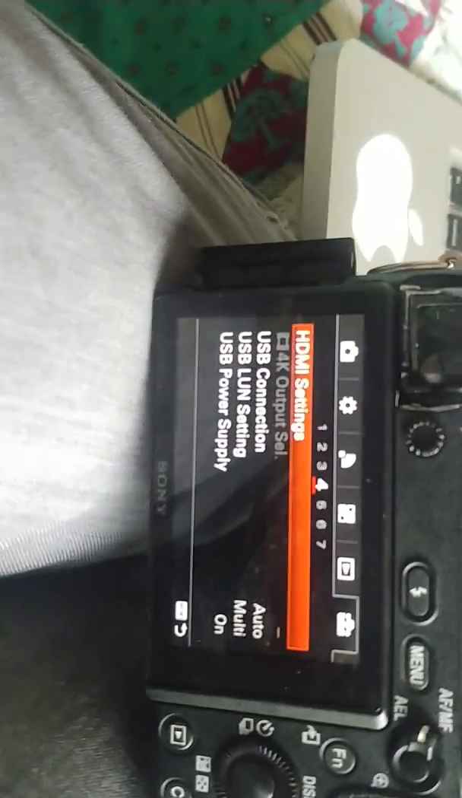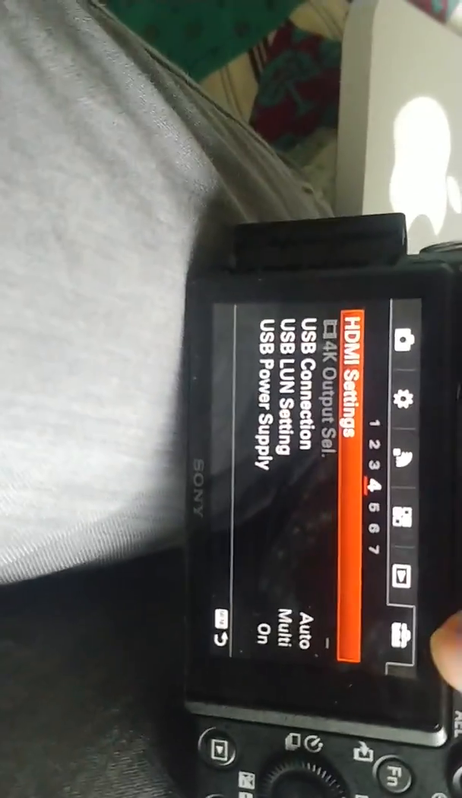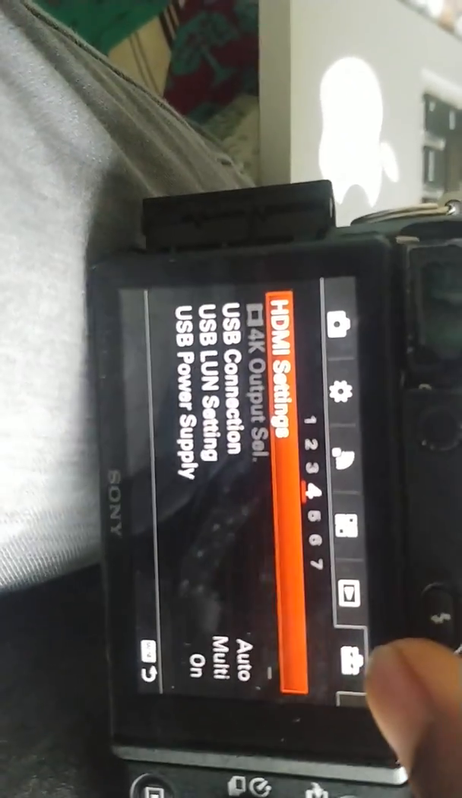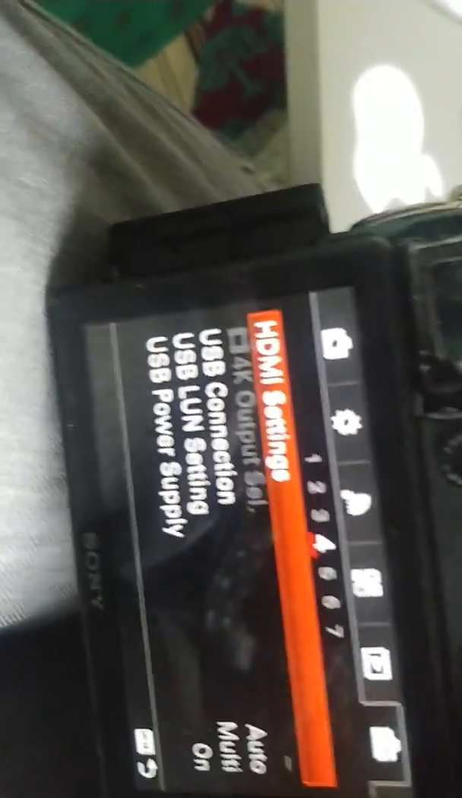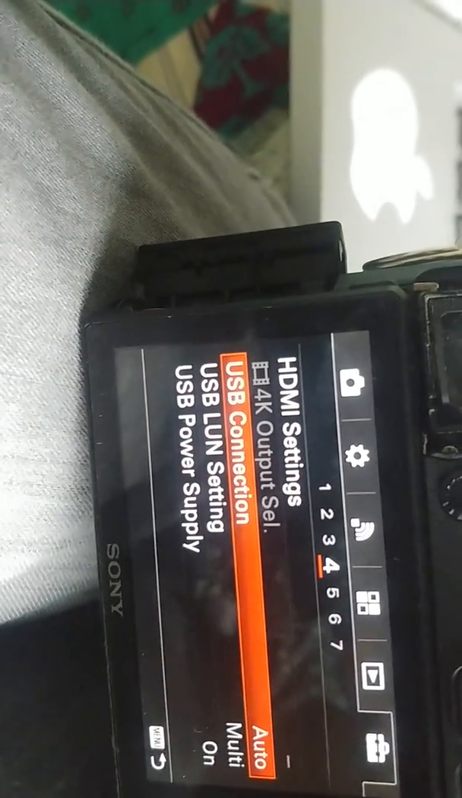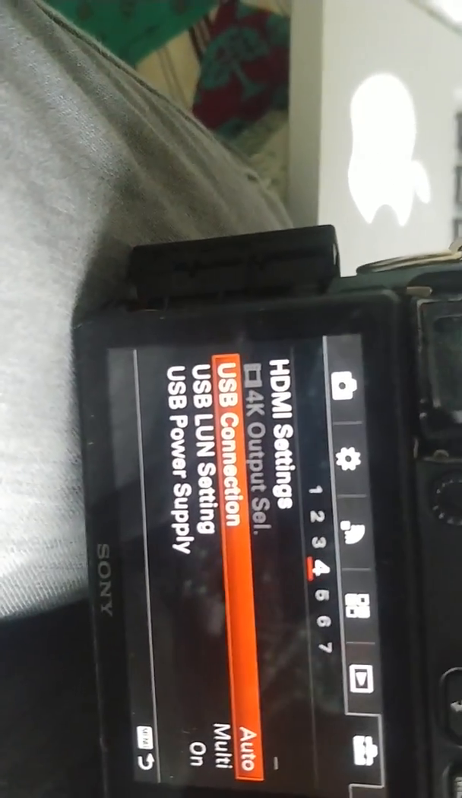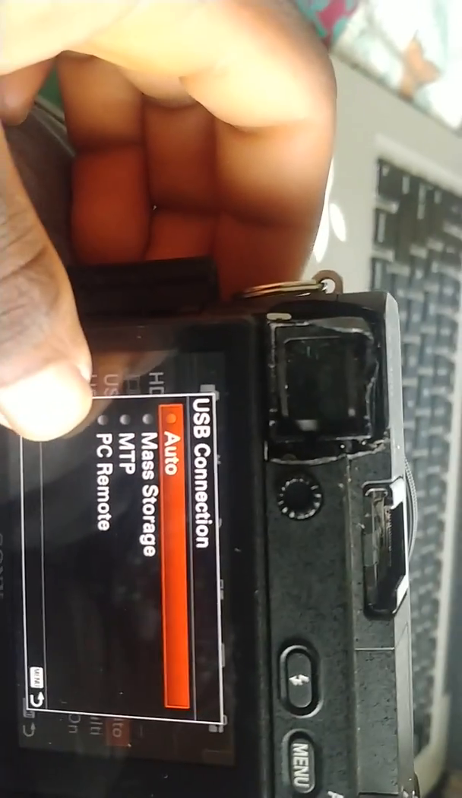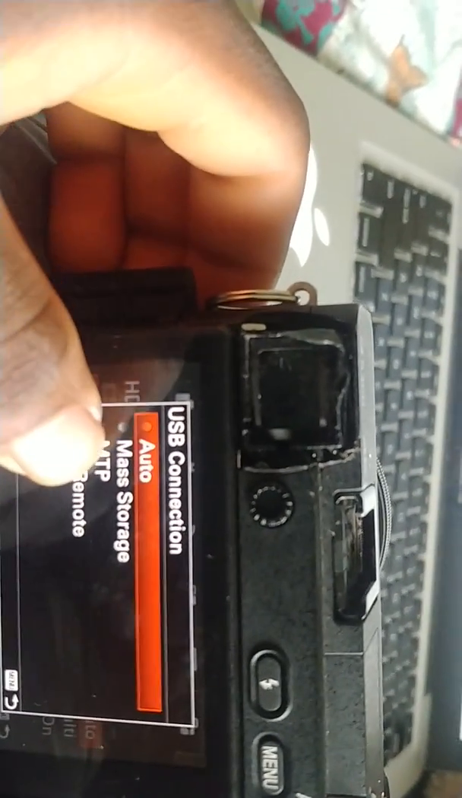So first of all, get into the menu, and then you come all the way to this end button. I don't know what it is. Yeah, the end button. And then scroll down and then go to 4. Excuse me. And then scroll down to the USB connection. Now press that. You see how he has auto? We want to switch that to mass storage or MTP.